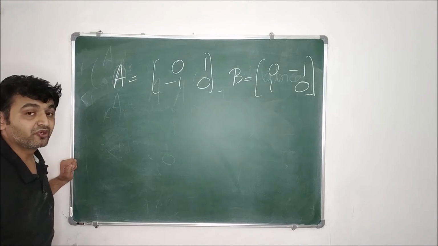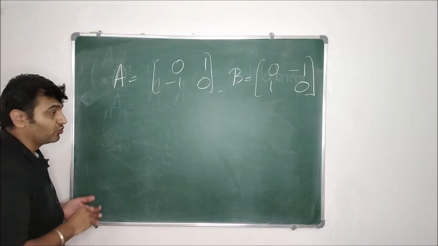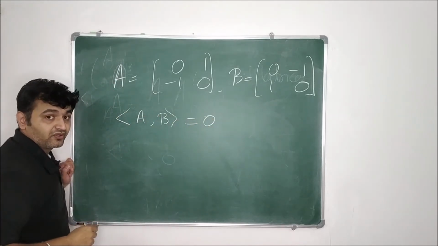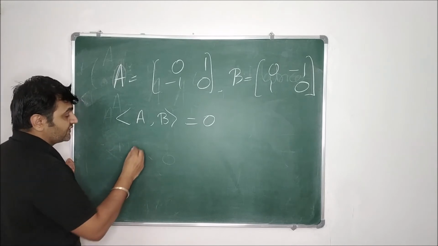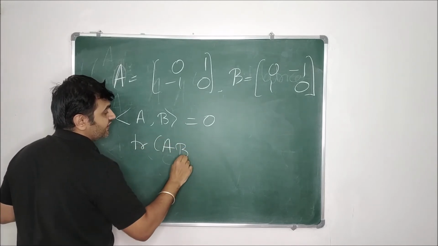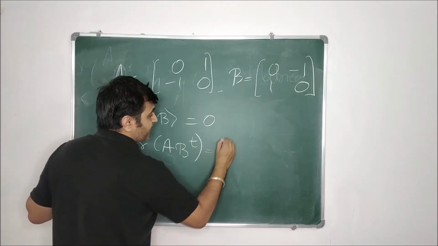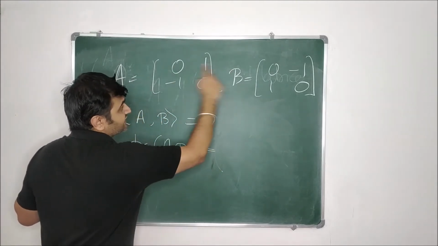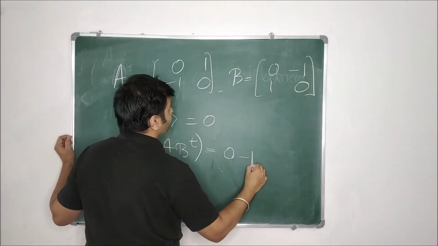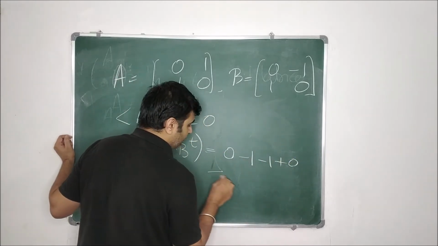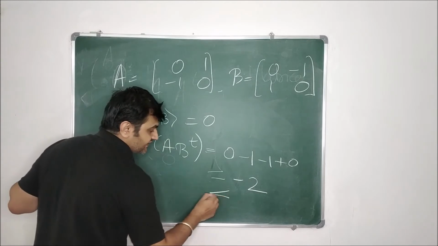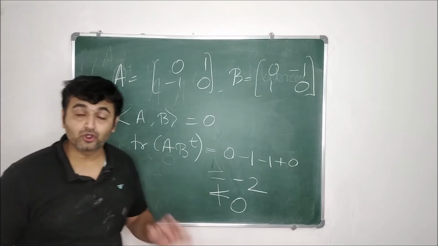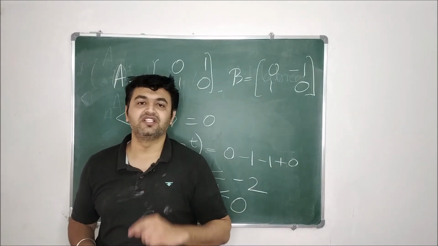But are the matrices A and B orthogonal to each other? The answer is no. They are orthogonal if their inner product is 0. Is the inner product 0 for these two? Let's check it out. The inner product is the trace of A B transpose, which is nothing but the component-wise multiplication. So this is 0 into 0, 1 into minus 1 is minus 1, minus 1 plus 0, minus 2. As you can see, this is non-zero. So since the inner product is non-zero, these two are orthogonal matrices, but they are not mutually orthogonal.